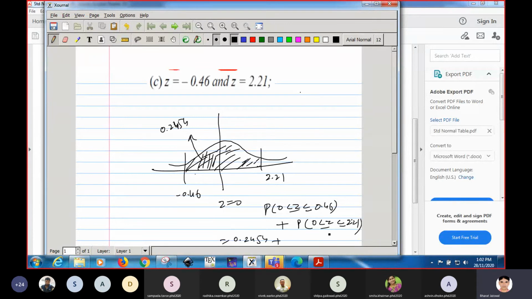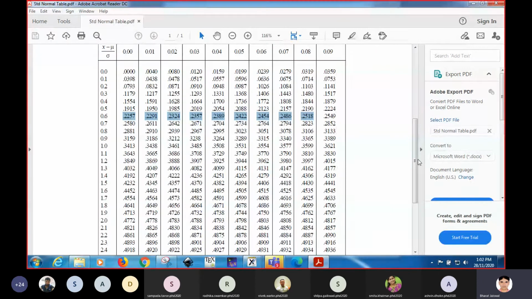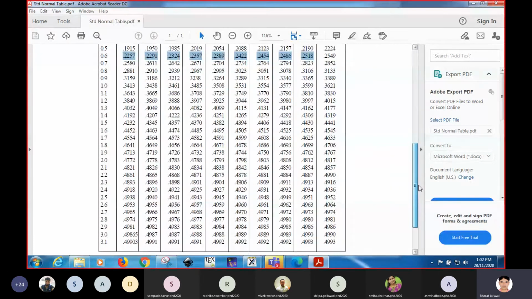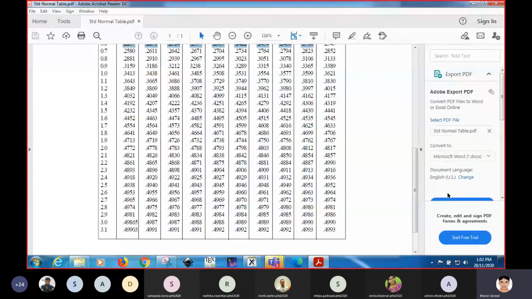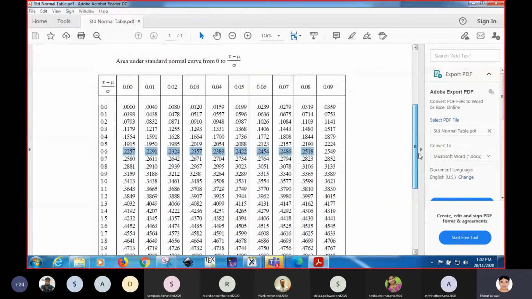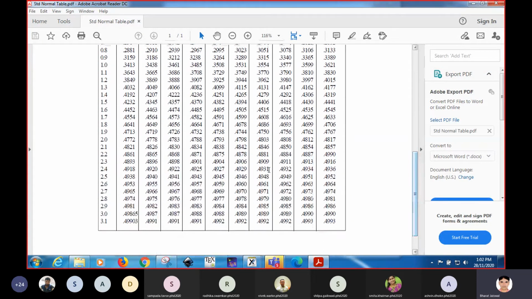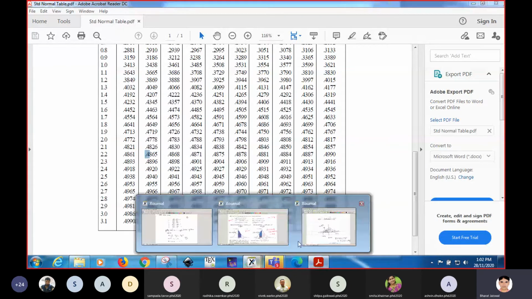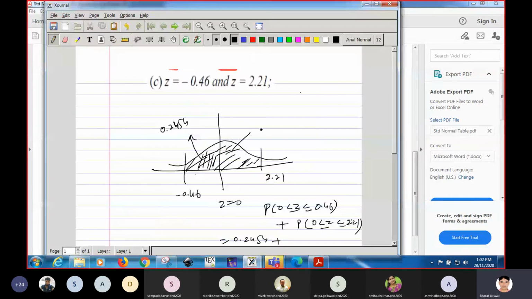Next one is between 0 to 2.21. So let us find out 2.21. This is 2.2, and we have to get 0.01, that is this second column. This one is 4865. If you add these two things, 0.48.